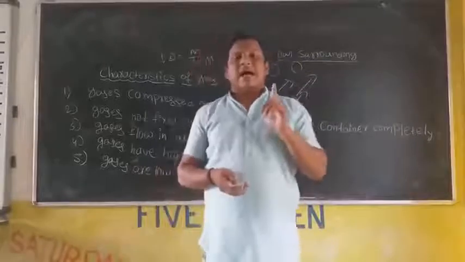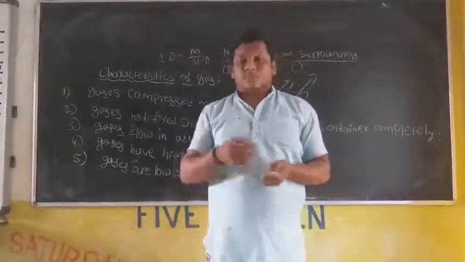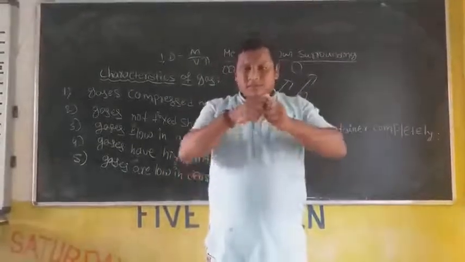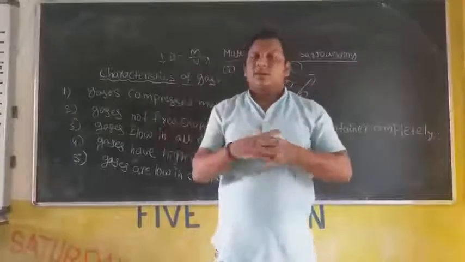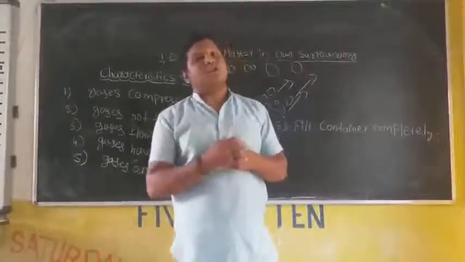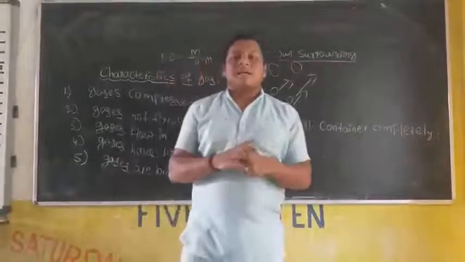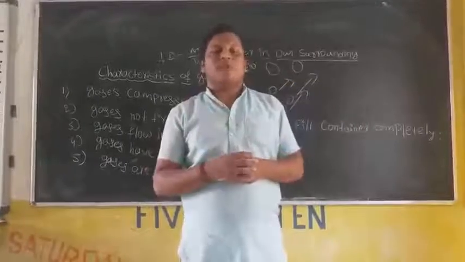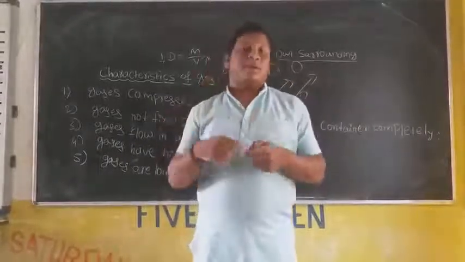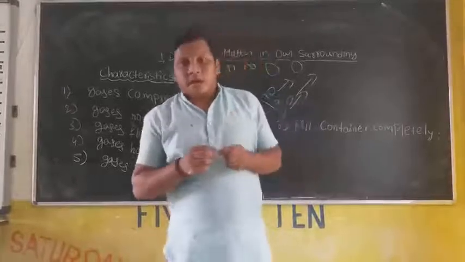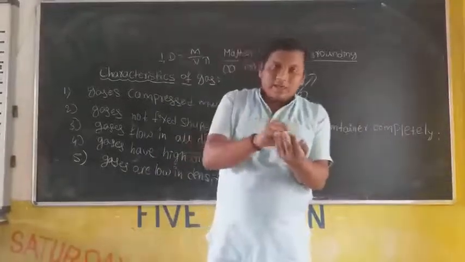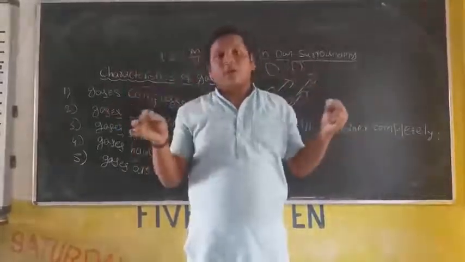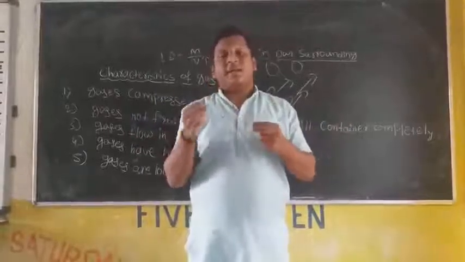In the last class I asked one question. That question is, your rubber band is solid, even though it changes its shape. Why? Just observe, when you have a rubber band, it has its original shape, but when you apply external pressure or external force, then only it changes its shape.